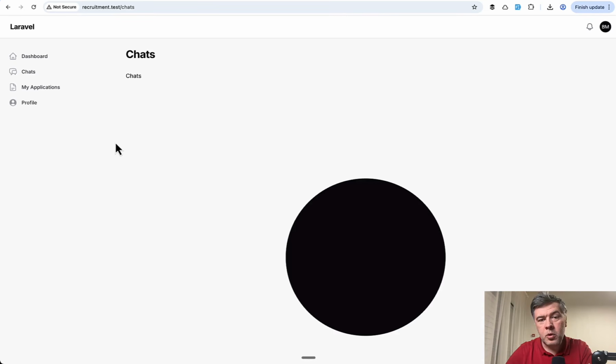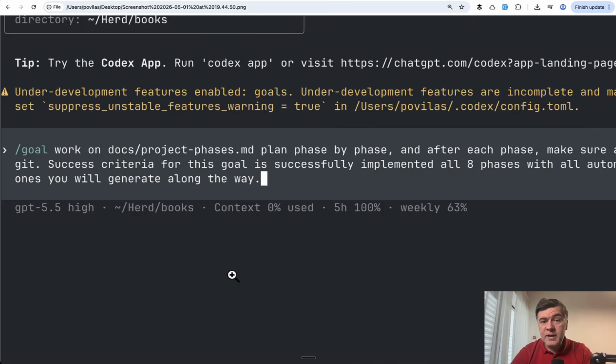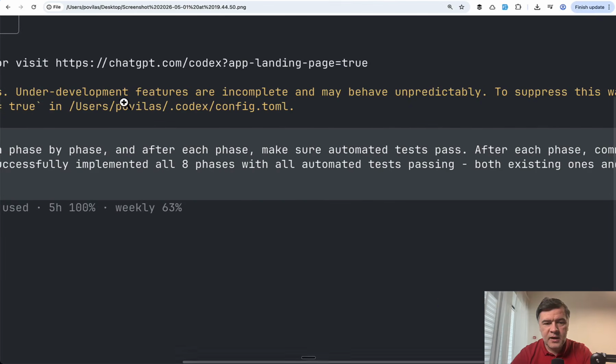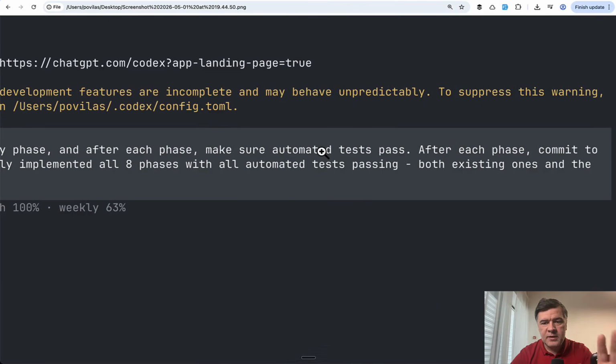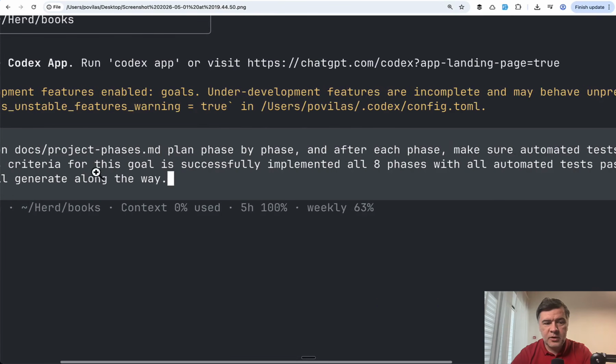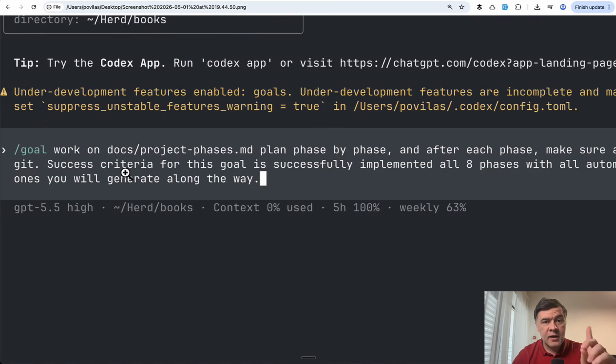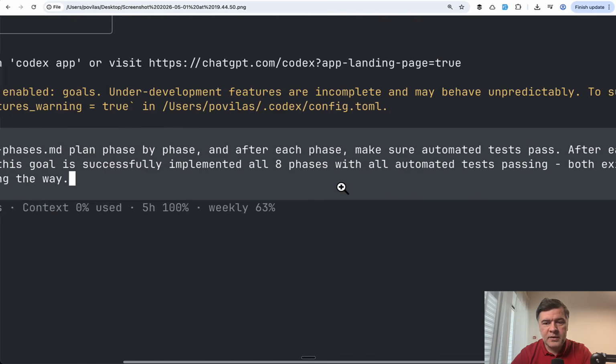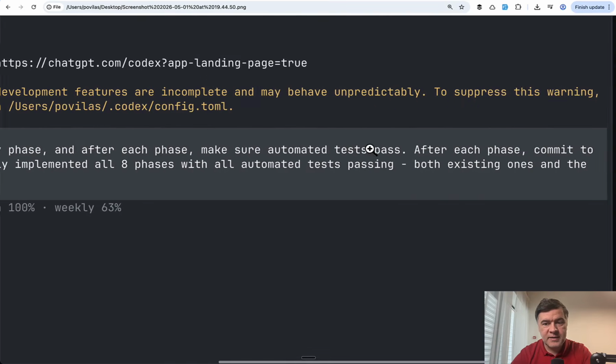Now let's go to a more ambitious test. So my second experiment was much more like a Ralph Loop, with the goal of leaving the agent for an hour or two to work on its own. And this is the prompt, the screenshot: work on project phases phase by phase, and after each phase, the tests should pass, commit to Git after each phase, and then, again, the important part, success criteria: successfully implemented phases with all automated tests passing.